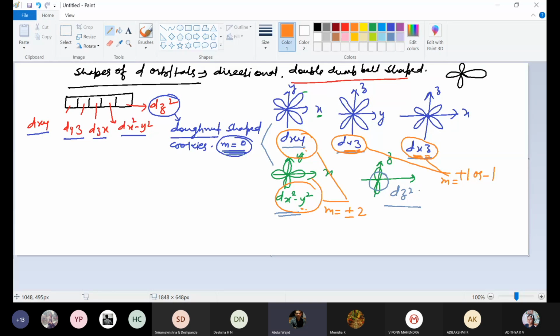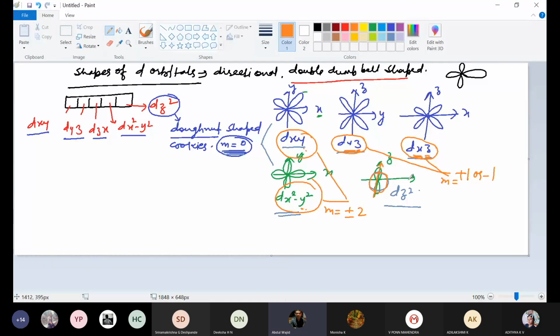So what I was talking about, dz square: two lobes are there, along the z axis, and the rest, the second one, is around the nucleus in the xy plane.